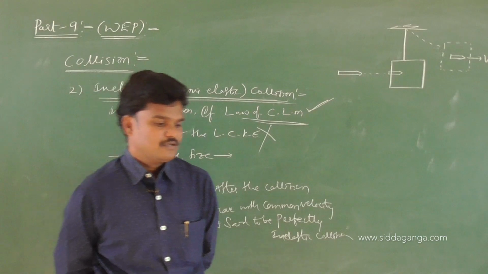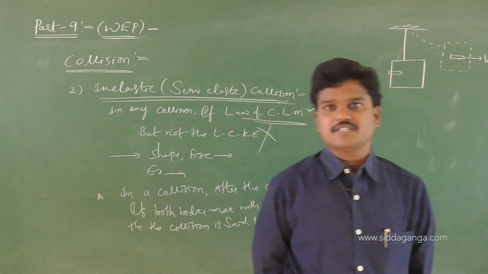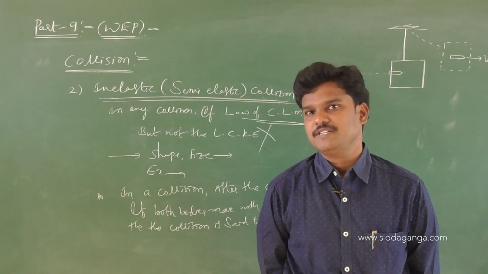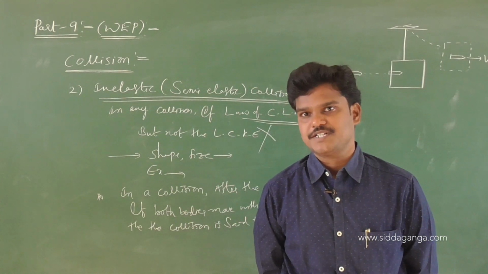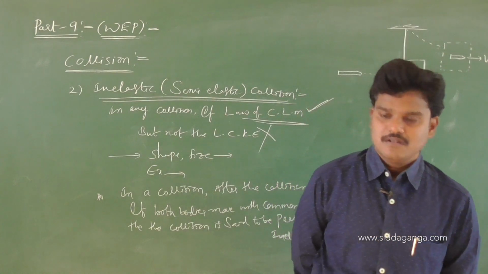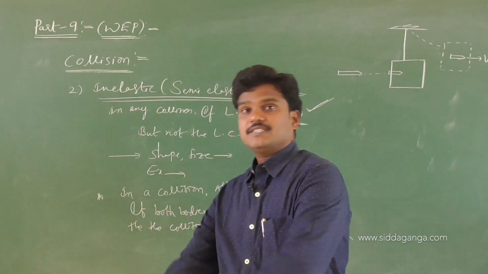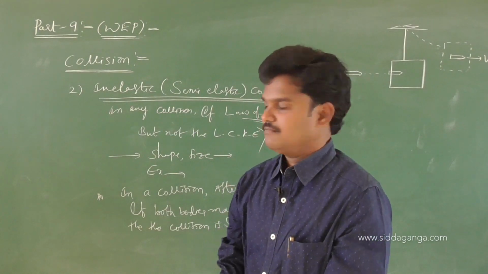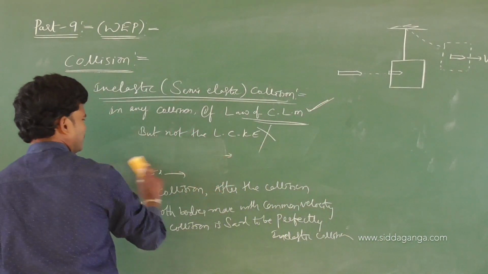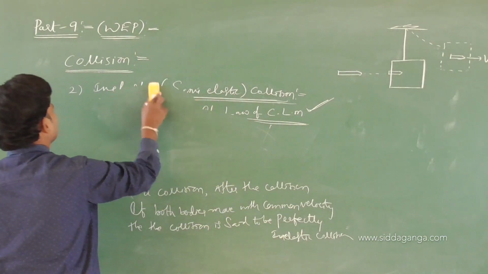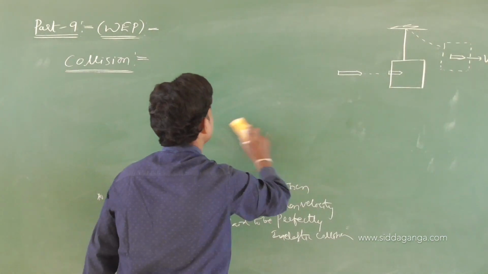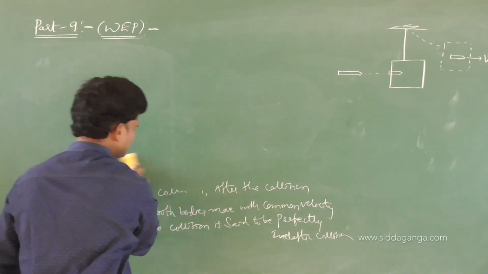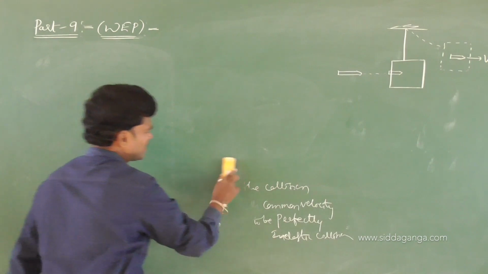And see the next, inelastic. What is inelastic? In inelastic collision, only conservation of linear momentum is valid, but not kinetic energy. And in this collision, the shape and size of the bodies change after the collision. Okay. And the best example for inelastic or semi-elastic is collision between automobiles. And what is the perfectly inelastic collision?